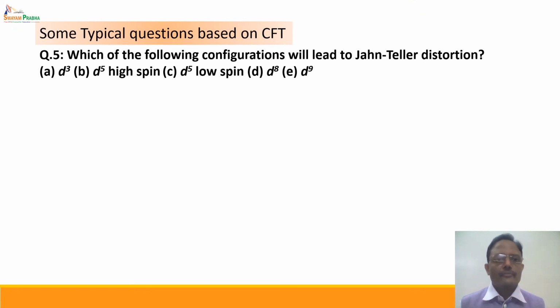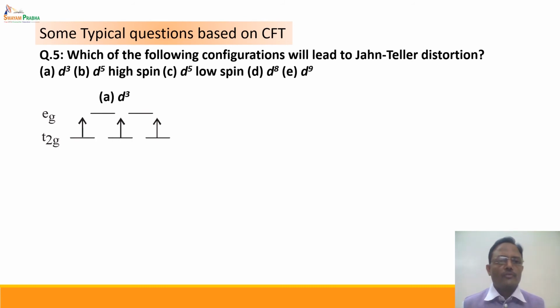One more question. Which of the following configurations will lead to Jahn-Teller distortion? Whenever we were discussing Jahn-Teller distortion, we said that it is observed if either the t2g or eg set of orbitals is unsymmetrically filled. If both the t2g and eg sets of orbitals are symmetrically filled, then the Jahn-Teller distortion is not observed.